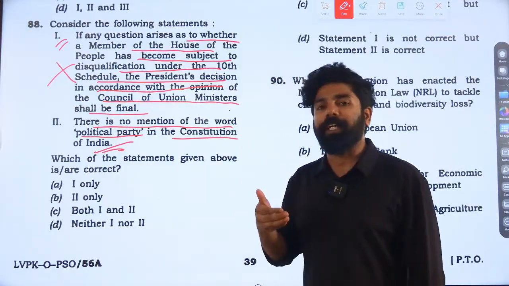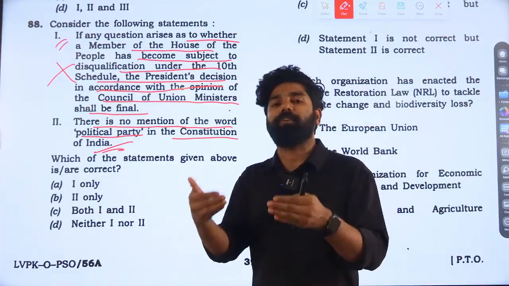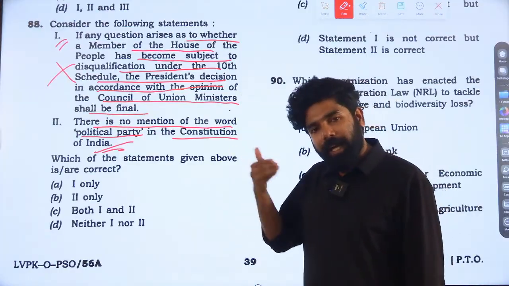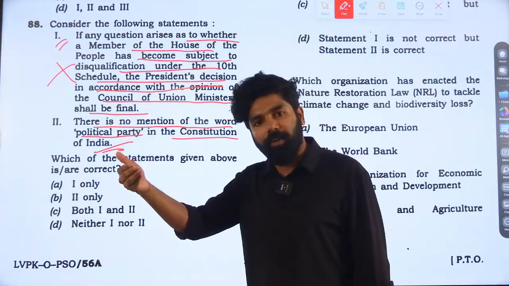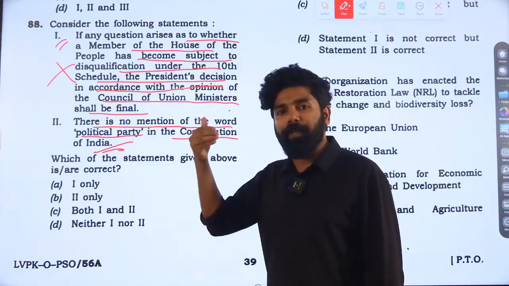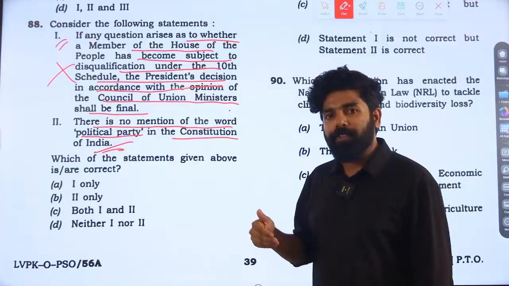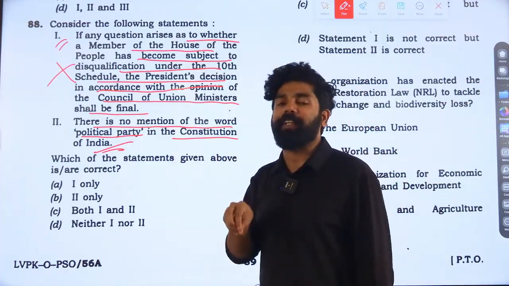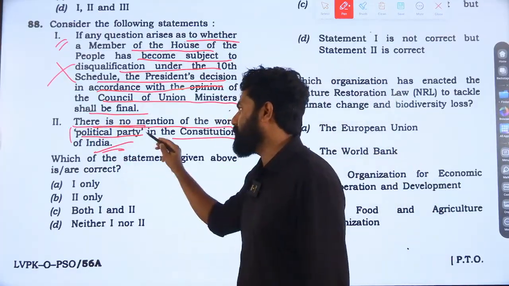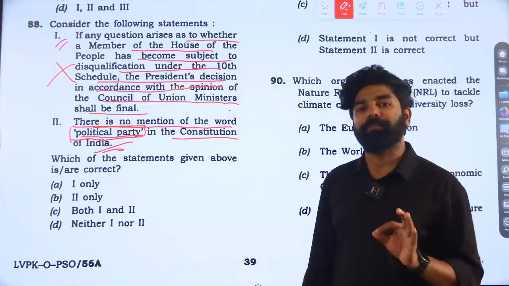But with the addition of the 10th Schedule, through the 52nd Constitutional Amendment Act 1985, certain grounds for disqualification on the ground of defection were added. These include a member who switches their party to another political party. Since this ground has been mentioned in the 10th Schedule, we can now see the term political party there.